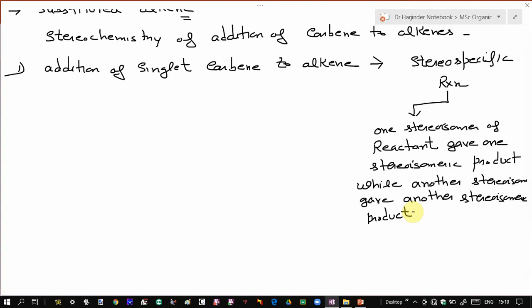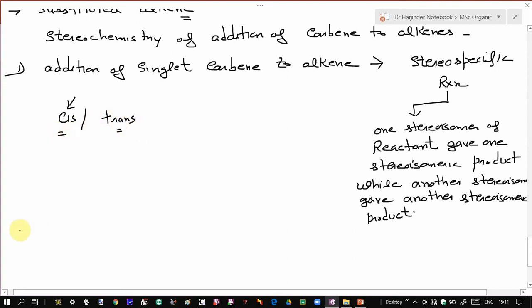For example, here we are taking alkene, so you can have two kinds of alkene: a cis alkene and a trans alkene. Both cis alkene and trans alkene are stereoisomers. So when addition of singlet carbene takes place to the cis alkene, it gives rise to one stereoisomeric product. And when addition of singlet carbene takes place to the trans alkene, it gives rise to another stereoisomeric product. So in both cases the products are different.